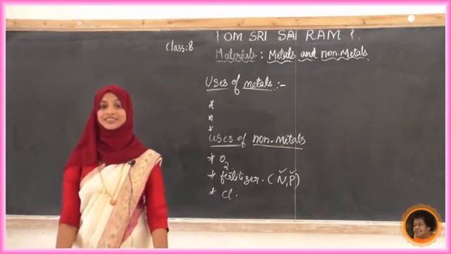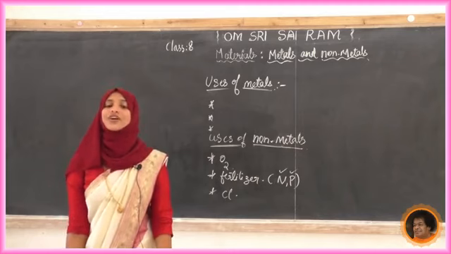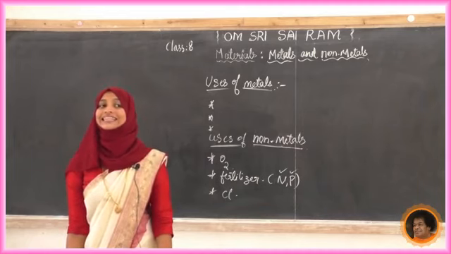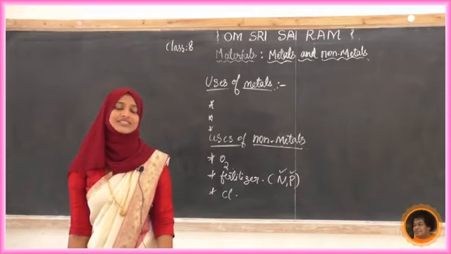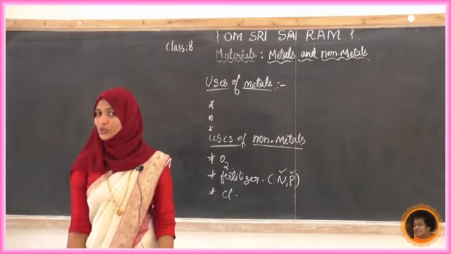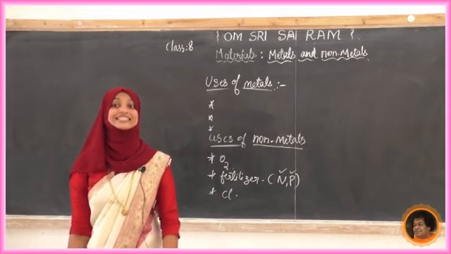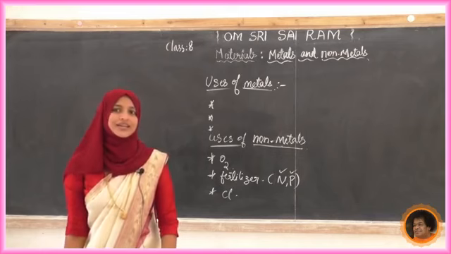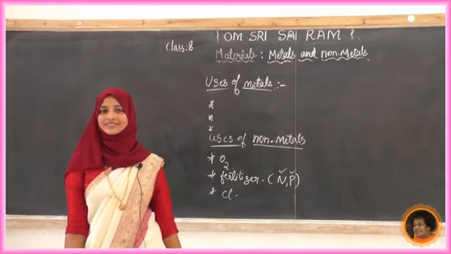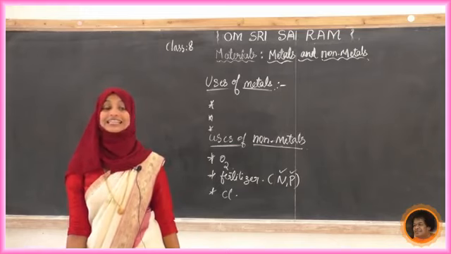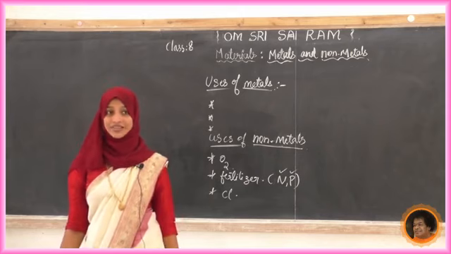Do you know any other? Antiseptic. Some non-metals we are using as an antiseptic. Do you know what antiseptics are? We studied this in the microbial chapter. We come to know what an antiseptic is: to inhibit the growth of microbes, we use such medicines. Do you know any antiseptic? Yes, iodine antiseptic, a somewhat purple colored solution.